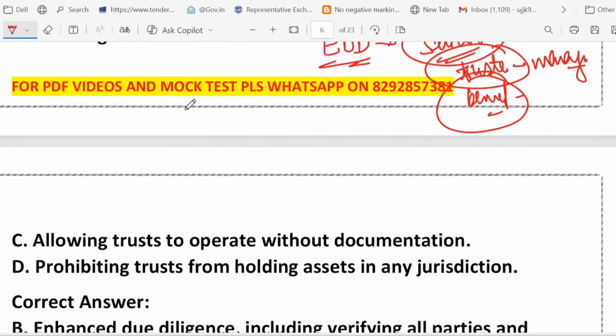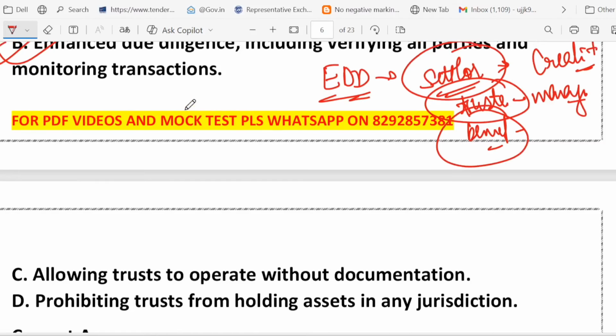What about option C? Allowing trust to operate without documentation. So see, allowing trust to operate without documentation, that is like letting someone open a bank account without ID. That's quite impossible and it is very risky. So it is wrong. What about D? Prohibiting trust from holding asset in any jurisdiction. See, prohibiting trust from holding asset globally, that is unrealistic. Right. Trust can hold asset worldwide, but under a strict compliance check.